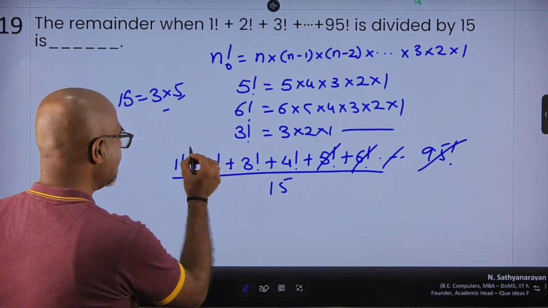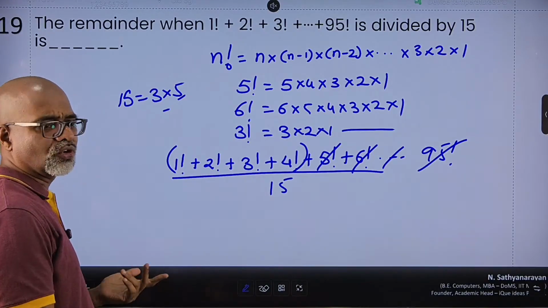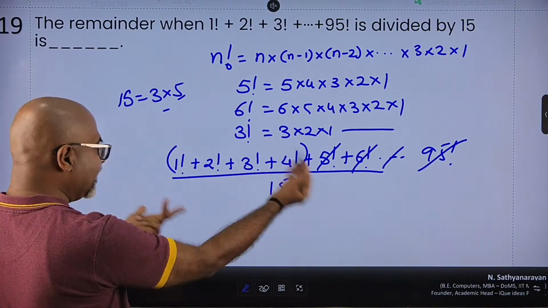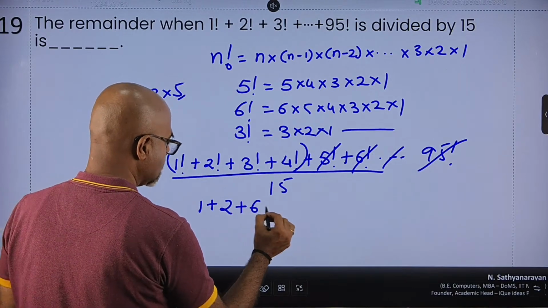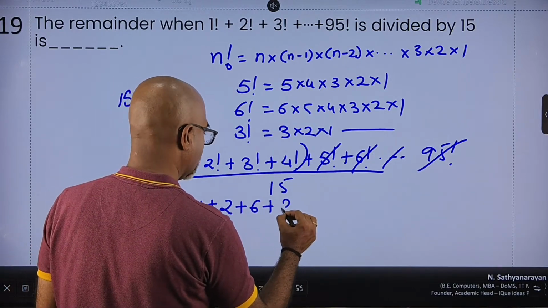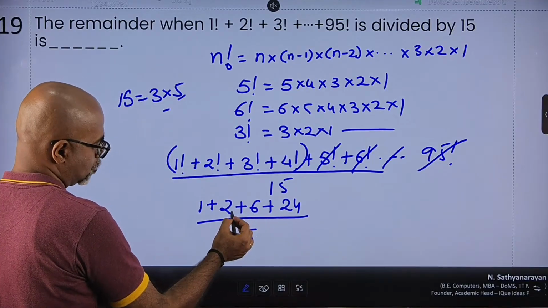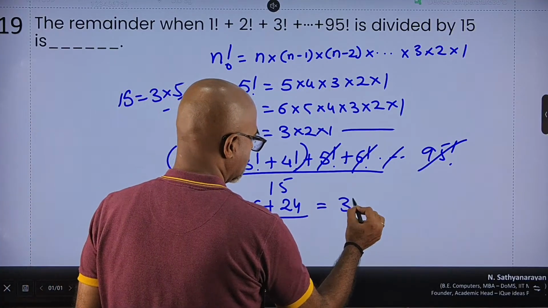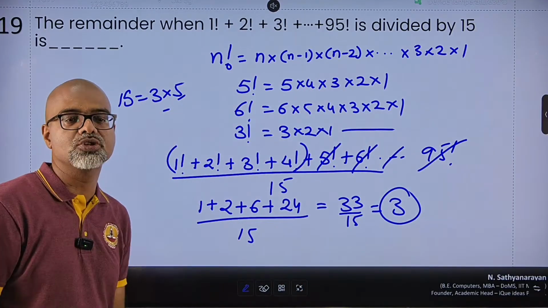So technically I just need to see 1 factorial plus 2 factorial plus 3 factorial plus 4 factorial divided by 15, and I can literally calculate. 1 factorial is 1, 2 factorial is 2, 3 factorial is 6, 4 factorial, 4 3s are 12, 2s are 24. 24 plus 6 is 30, plus 2 plus 1 is 33, divided by 15. 15 2s are 30. My remainder is 3. Answer has to be 3 in this case.